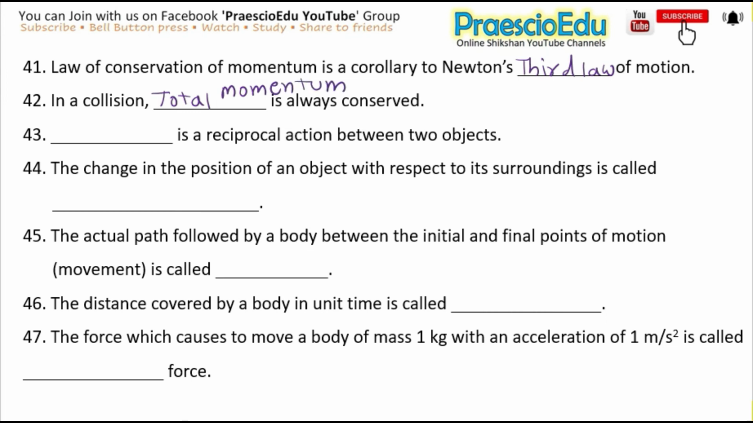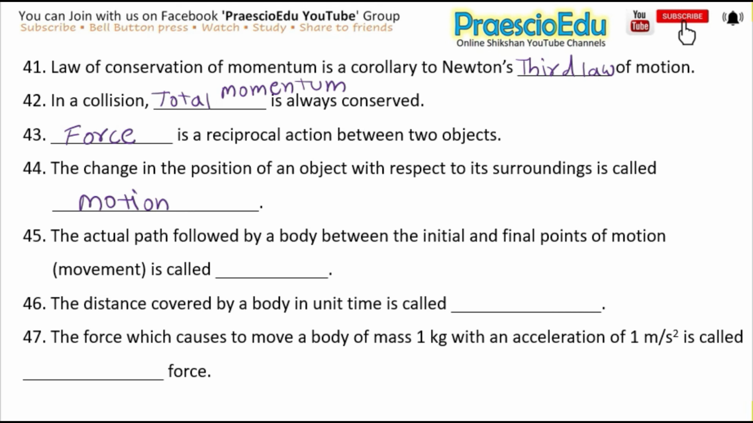Next is dash is a reciprocal action between two objects, and the answer is force. Okay, next one is the change in the position of an object with respect to its surrounding is called dash, and the answer is motion.